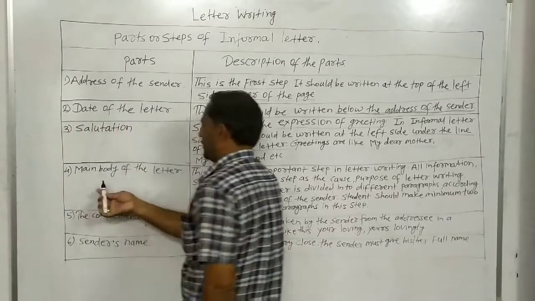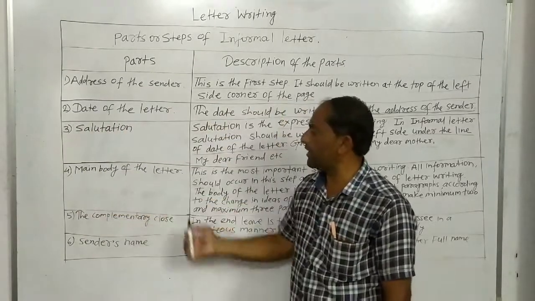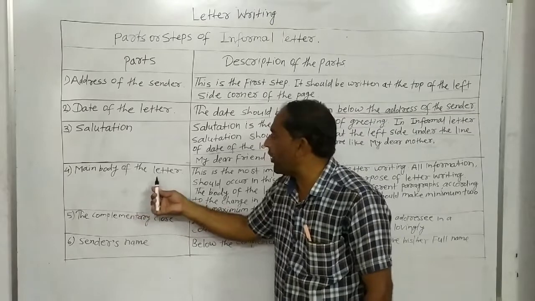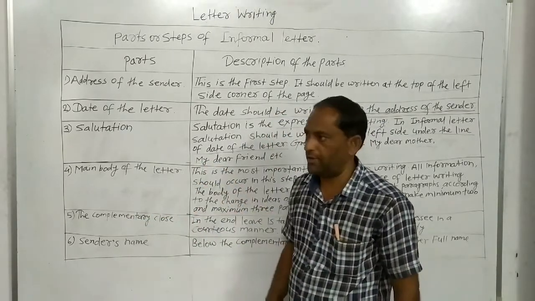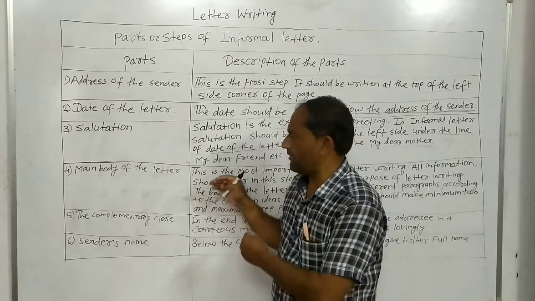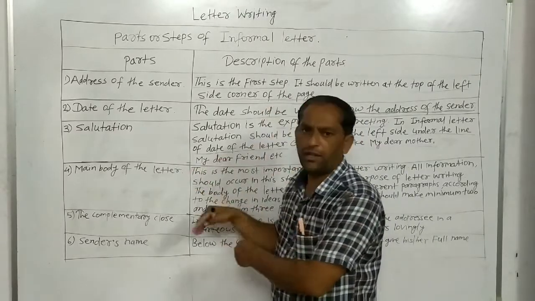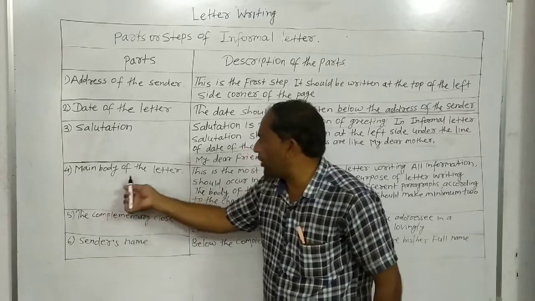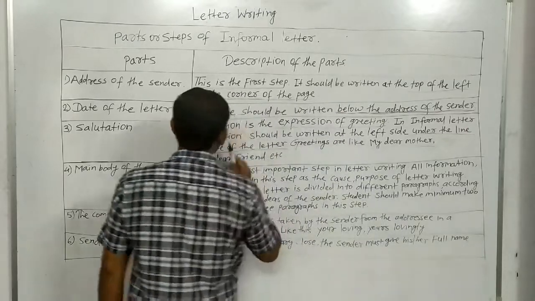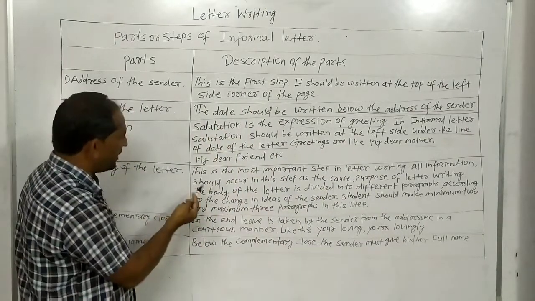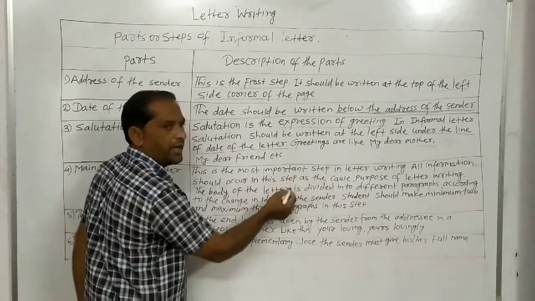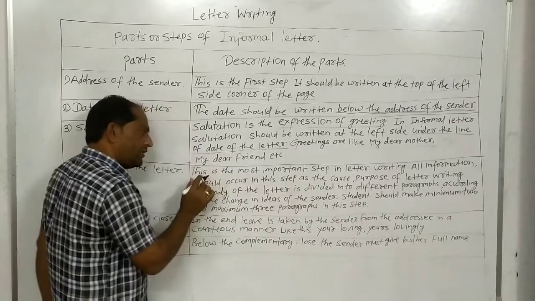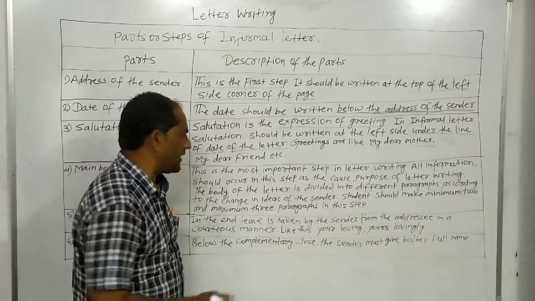Then the fourth step of the informal letter: main body of the letter. It is a very important part of the informal letter, actually the main part of every letter. What is the description of the main body of the letter?